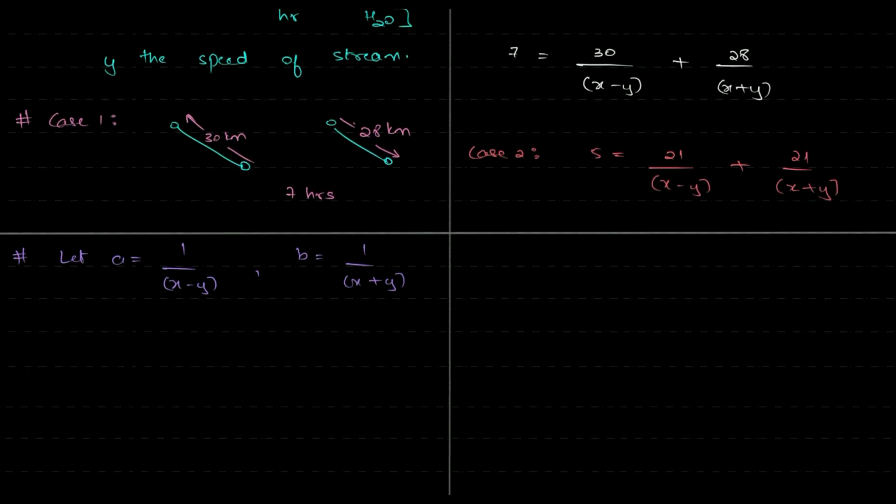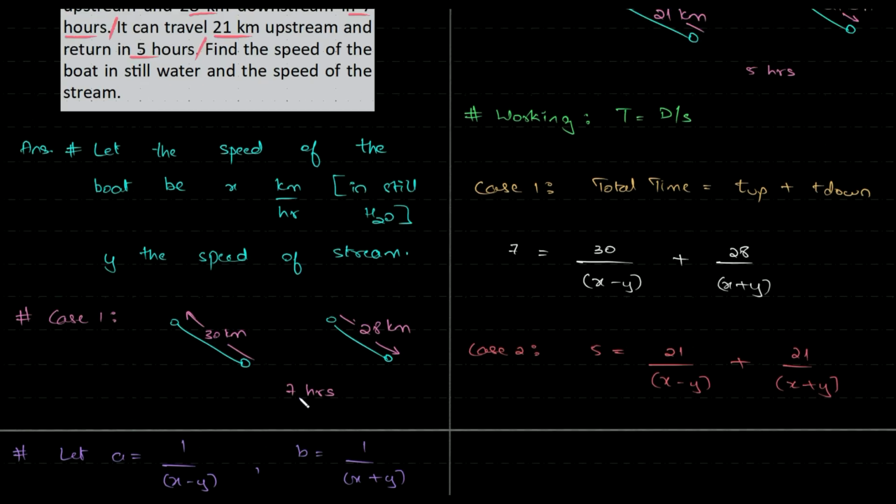And so we have, therefore, 7 is equal to 30a plus 28b, and the second equation is 5 is equal to 21a plus 21b, right? I hope that's 21 itself.